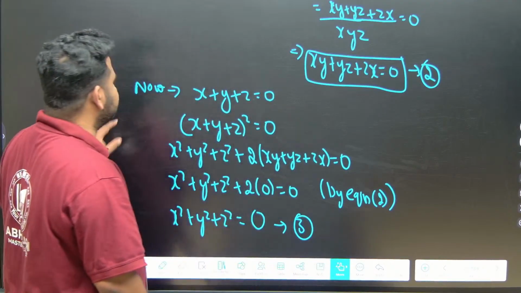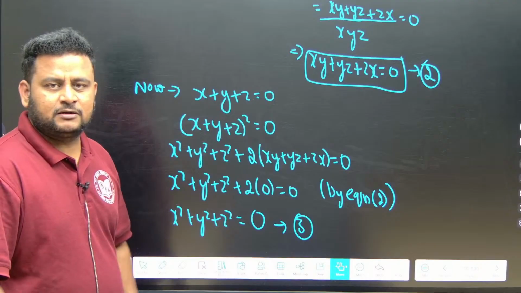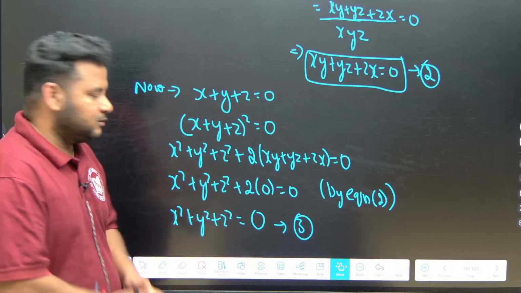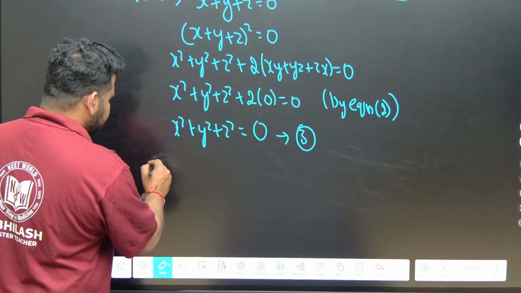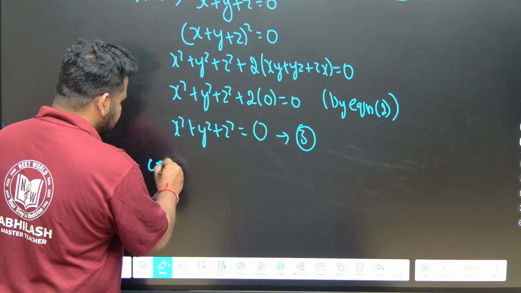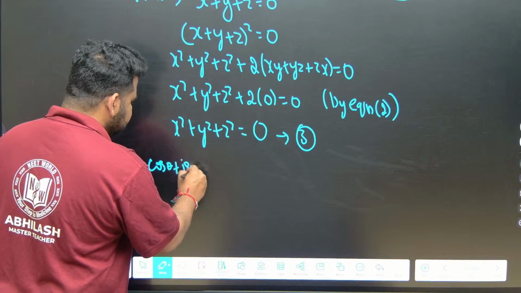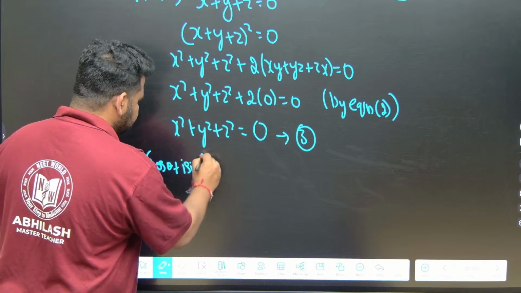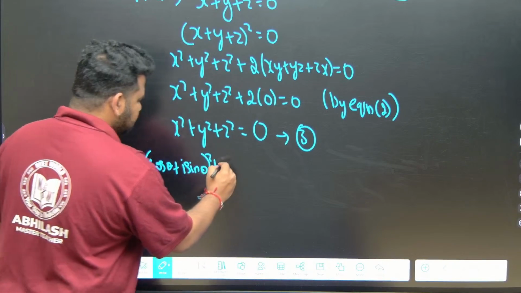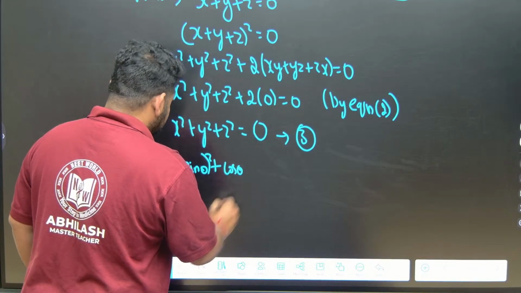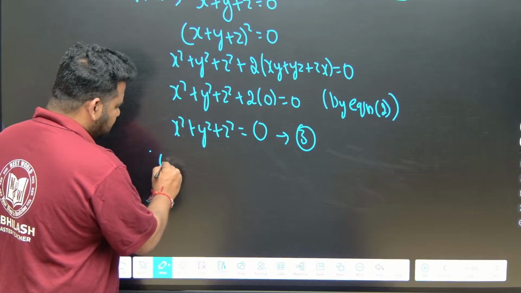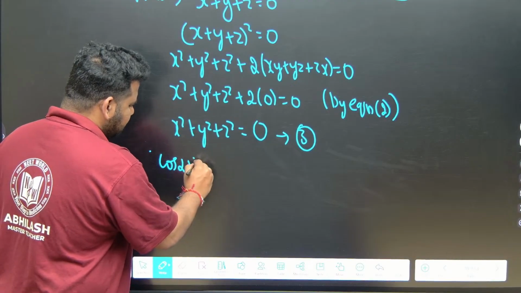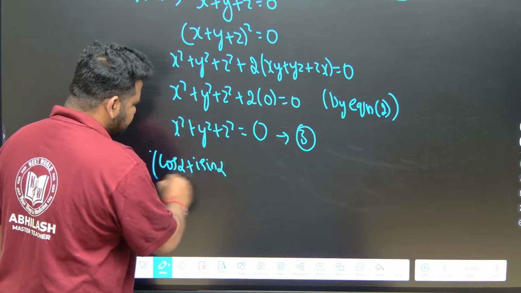Now what is x? X is nothing but cos theta plus i sin theta. So let us write that here: cos theta plus i sin theta whole square, plus y is what? Not cos theta, it should be cos alpha, sorry. So this will become cos alpha plus i sin alpha whole square.